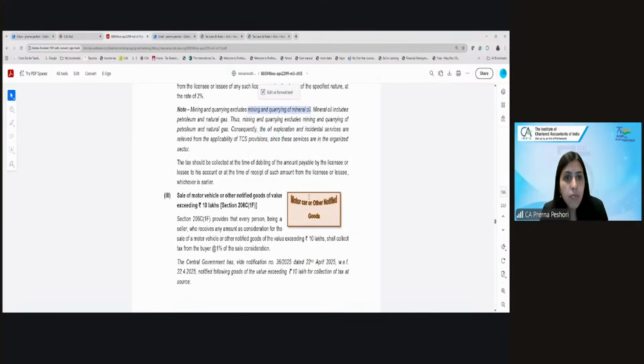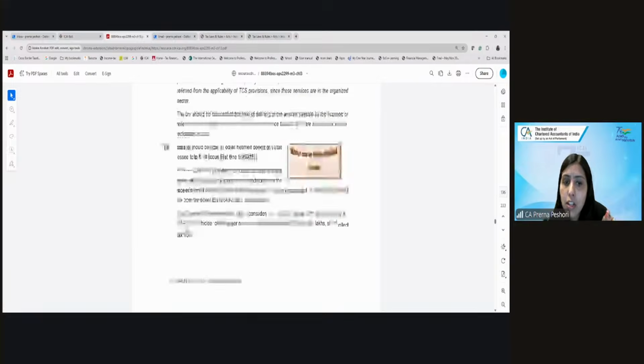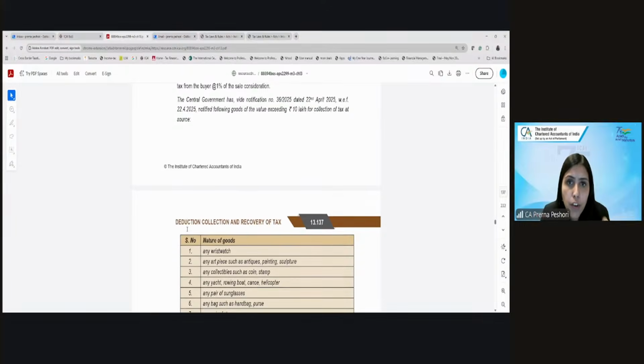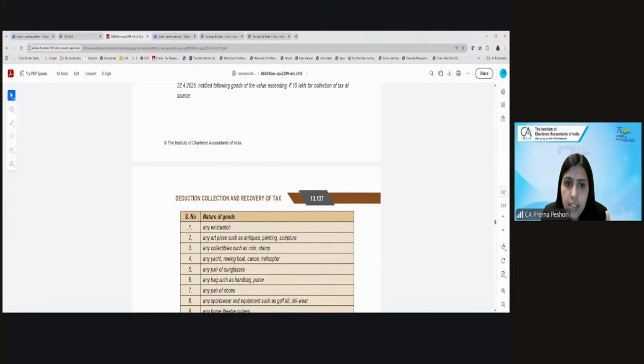Third is 206C(1F), which says what? If there is a seller of a motor vehicle or some notified goods, we will talk about the notified goods, who is selling this motor vehicle which is of value more than 10 lakhs, he shall collect the TCS at the rate of 1% of the sale consideration. And what are the other notified goods which have a value of more than 10 lakhs?